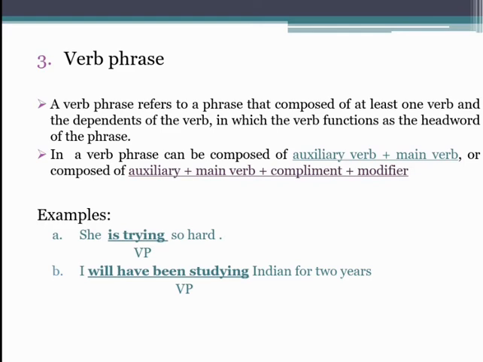Will have been studying di sini merupakan verb phrase yang tersusun dari will yang merupakan modal, and then have been yang merupakan auxiliary, and then studying yang merupakan main verb yang berupa present participle.